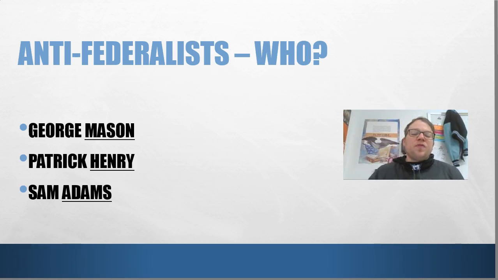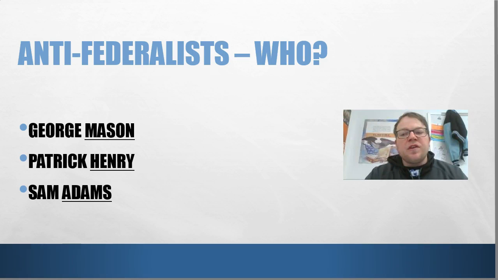So, some famous anti-federalists: George Mason from Virginia, Patrick Henry from Virginia. George Mason was a strident states' rights person, same with Patrick Henry. These guys were also around during the Revolution, pretty strong leaders during that time period. They had worked under the Articles of Confederation. They had helped develop the Articles of Confederation, and they really felt that all it needed was a little bit of a tune-up to get the Articles of Confederation to really be fully functioning for the government.